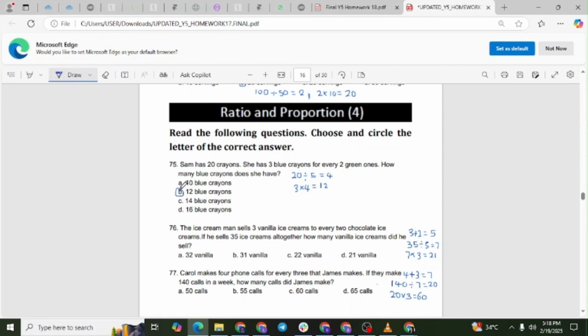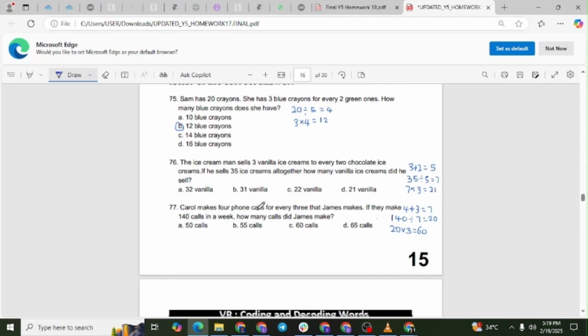Explanation. The total ratio of blue to green crayons is 3 to 2, meaning the total number of parts is 3 plus 2, which equals 5. To find the size of one part, divide the total number of crayons by 5. 20 divided by 5 equals 4. Multiply 4 by 3 to get the number of blue crayons. 3 times 4 equals 12.